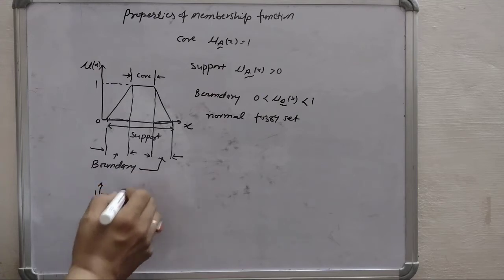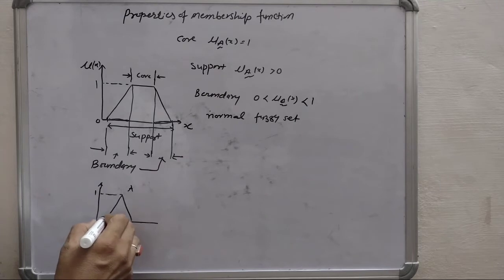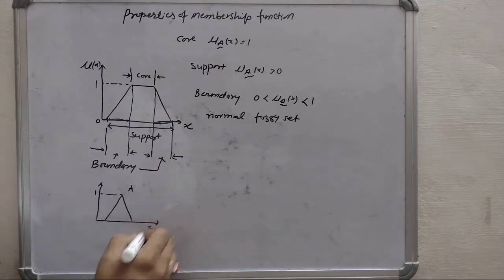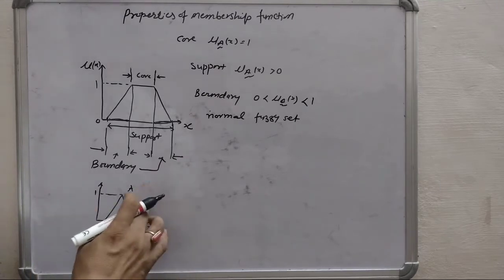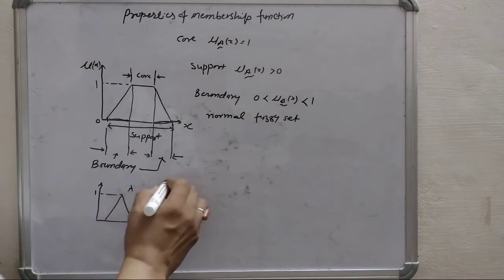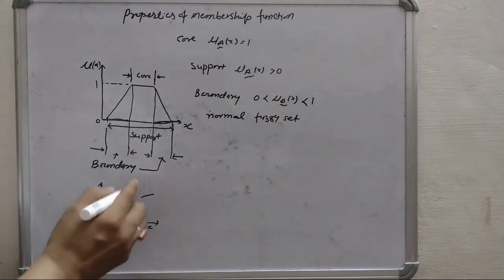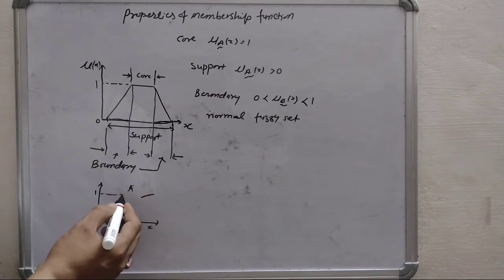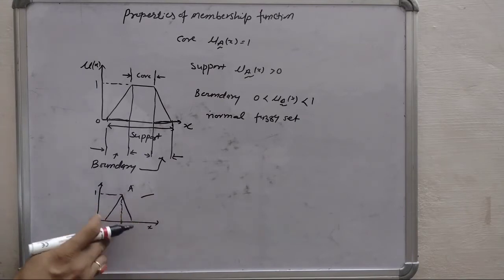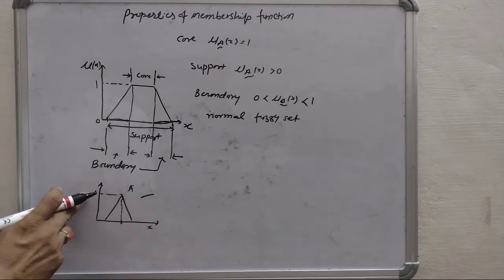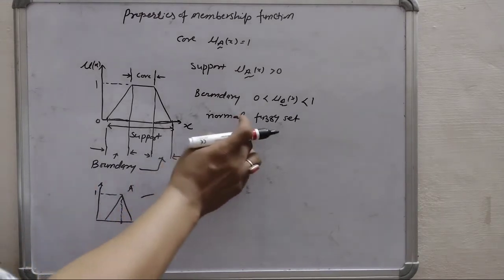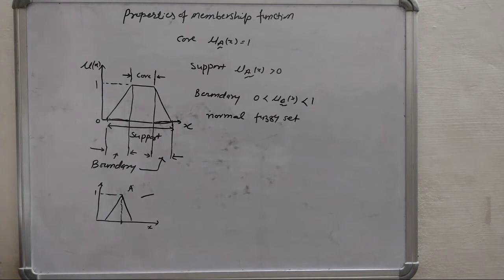Suppose this is 1 and this is set A here. So we can say that this set is a normal fuzzy set because this fuzzy set contains one element. This element you can see here, this element is having membership value 1. So this is called a normal fuzzy set.